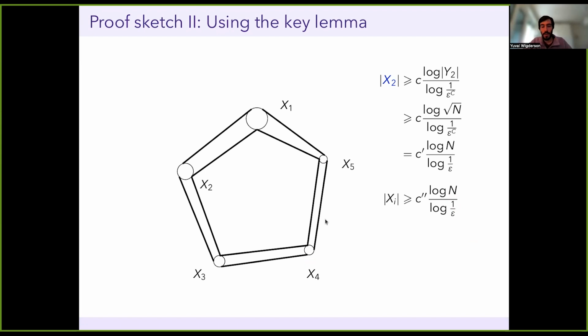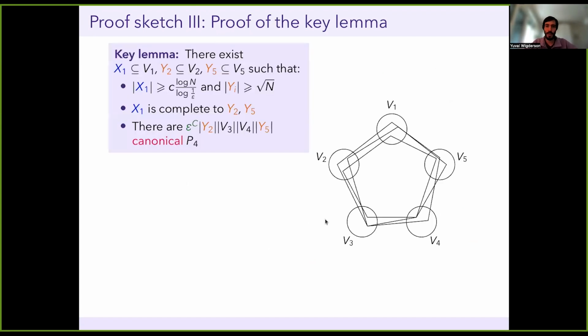Okay, so if not, let me, in the last 3 minutes, say something about the proof of the key lemma. Here I won't be able to say something super intelligent, but I want to at least try to give you an idea of how it's proved, and try to make it evident where the triangle-free assumption is coming from. So again, this is the statement of the key lemma. We're trying to find these sets x1, y2, and y5 with all the properties we had before. And the proof is going to be some new variation on the dependent random choice method.